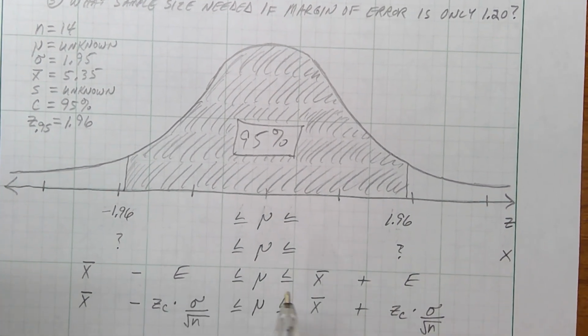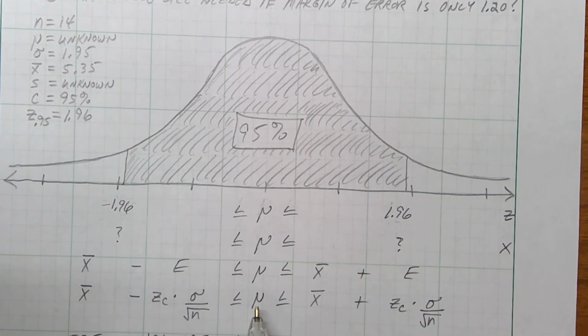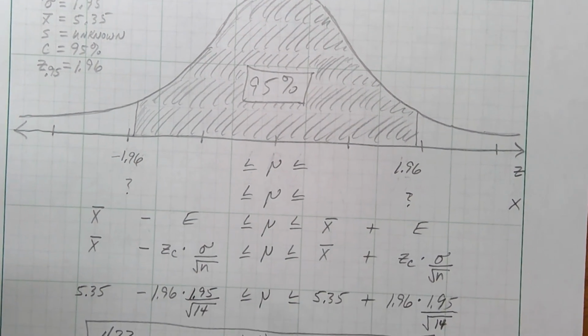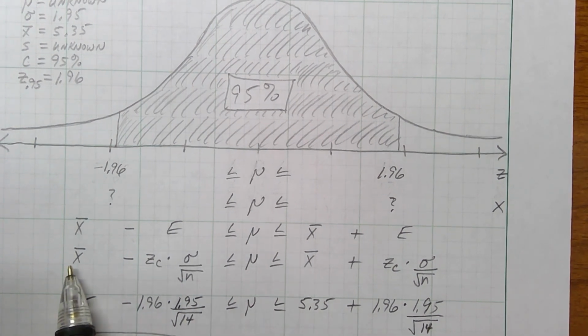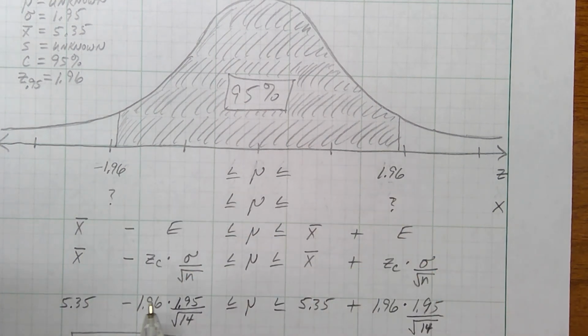Grab your formula. It's basically your sample plus a little bit of error and your sample minus a little bit of error. So the true average weight of a fish in this pond is my sample give or take some error. So the true average weight of the fish in the pond is this formula, same formula. This one's plus, this one's minus. The rest of it's just plug in your numbers. The fish that I caught, their average weight was 5.35. My sample average, my sample mean, minus the z number for this 95% confidence interval. That's negative 1.96. Don't worry about the negative. The minus takes care of it.